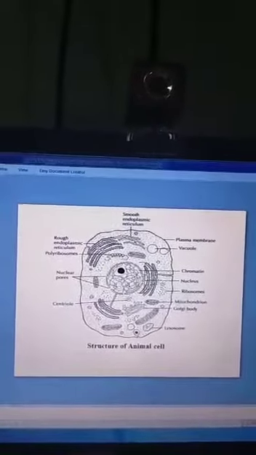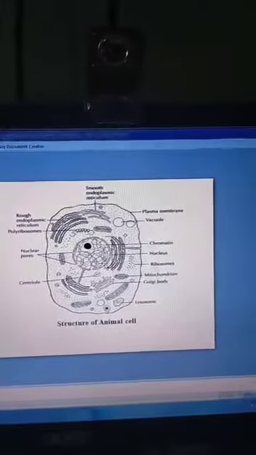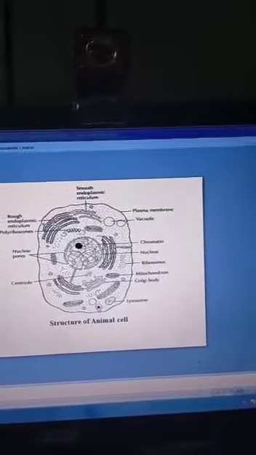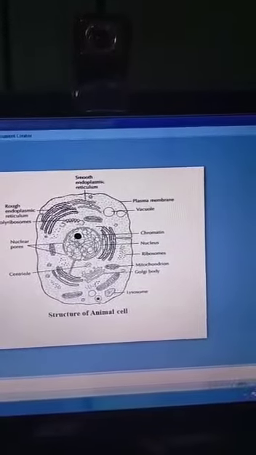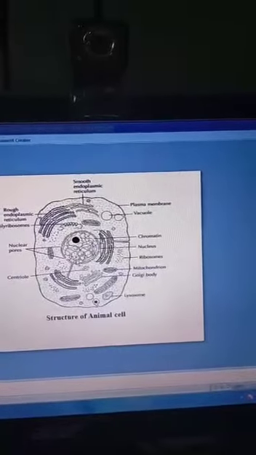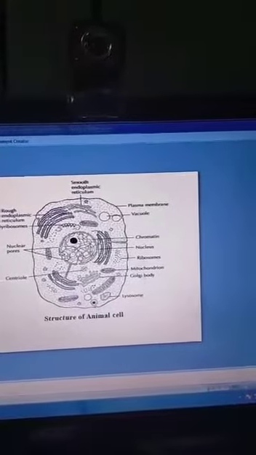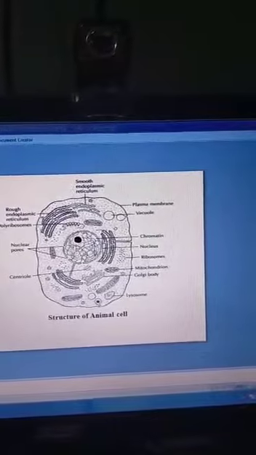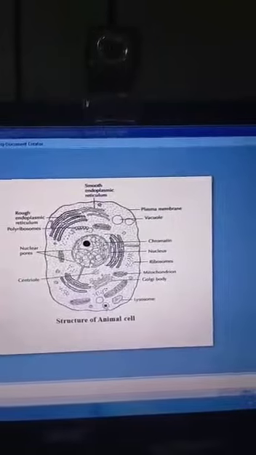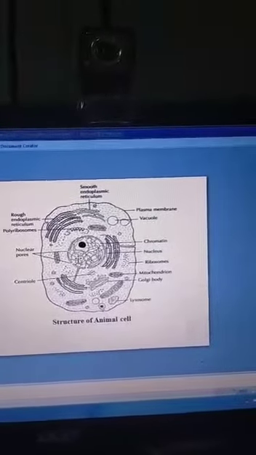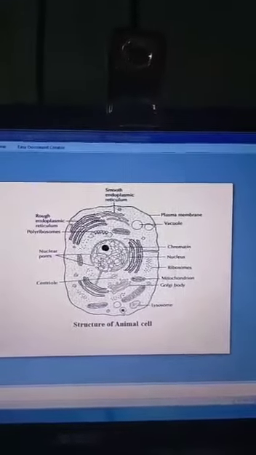Okay. Next one is the nucleus. The nucleus controls the cell and its activities. It is the largest structure, usually located near the center of the cell. The nucleus is home to the cell's chromosomes. Do you know how many human chromosomes there are? 46. Nucleus functions: genetic control, directing cell division, and control of protein synthesis, which is very important in the nucleus.